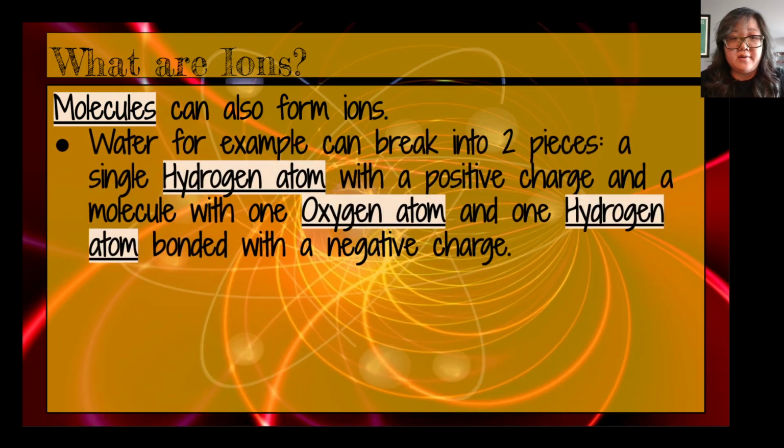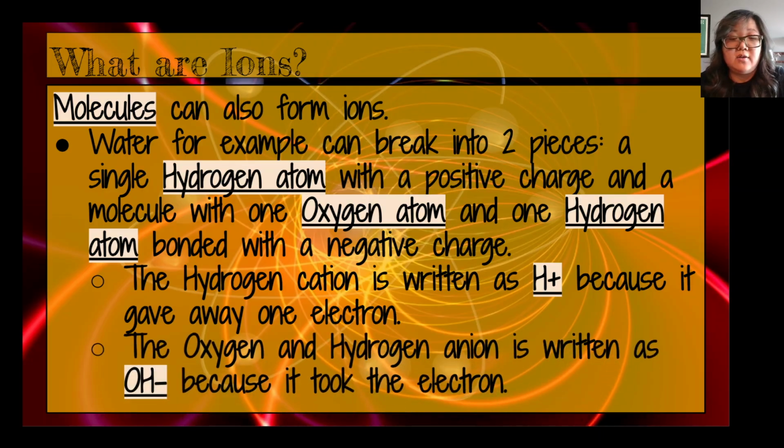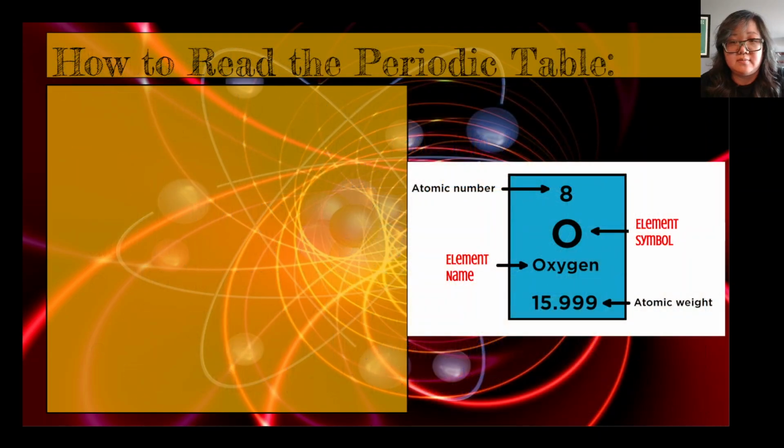Molecules can also make ions. Water sometimes will break down into a hydrogen ion or a hydrogen atom and something called a hydroxyl, which is one oxygen and one hydrogen atom. The hydrogen is a cation, and you write it as H plus because it has lost the electron. And the other one, the oxygen hydrogen ion, is an anion, and it's written as OH minus because it took the electron from hydrogen. So they broke down into 2 pieces. We'll talk more about that when we talk about water.